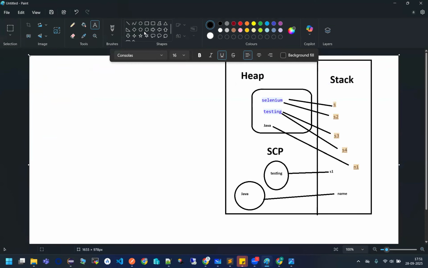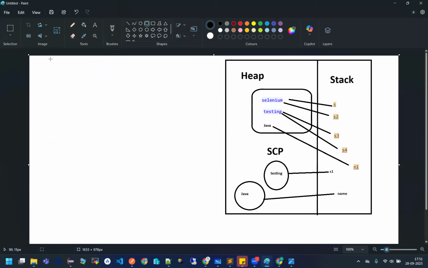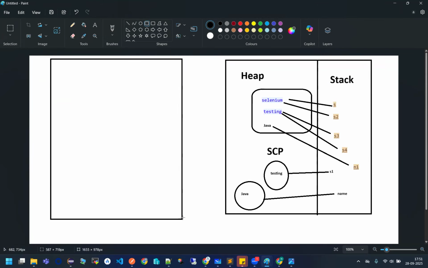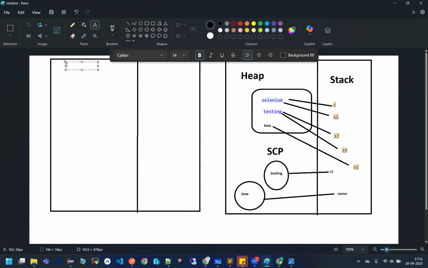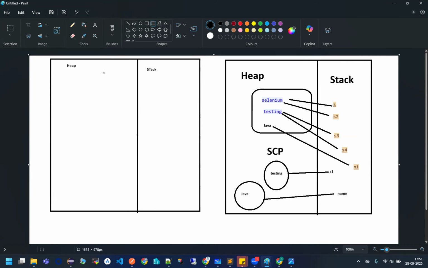Let me just create one more memory diagram here. And I am putting demarcation also for heap and stack. This is heap, and this is stack. And also inside this, what do I have? I have a string constant pool.